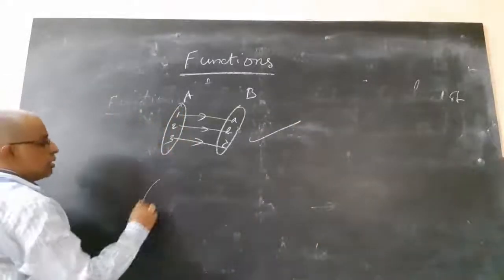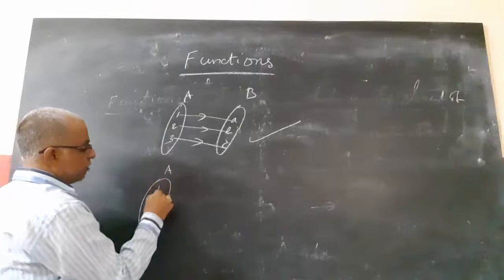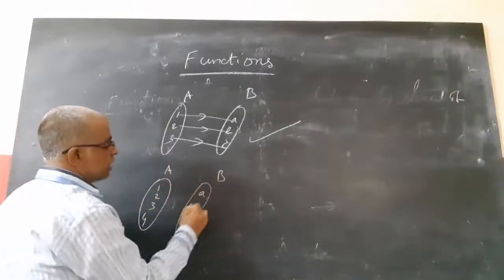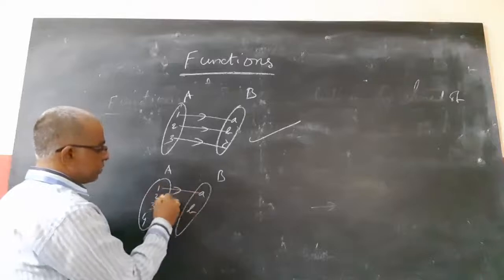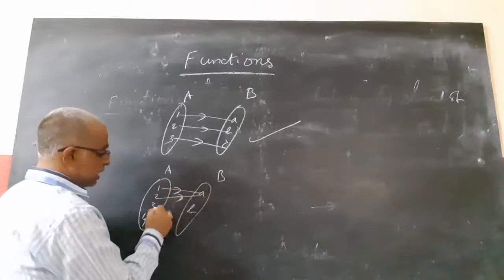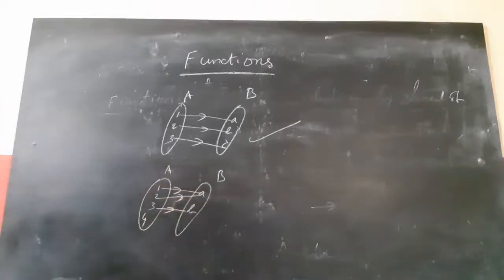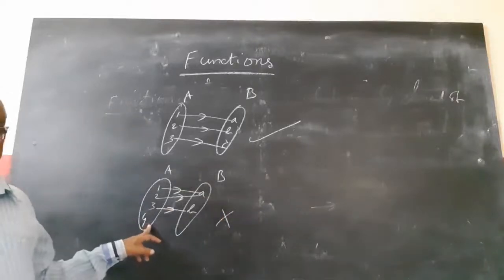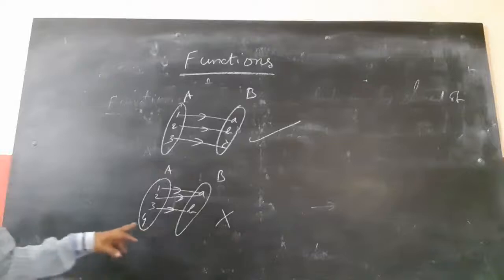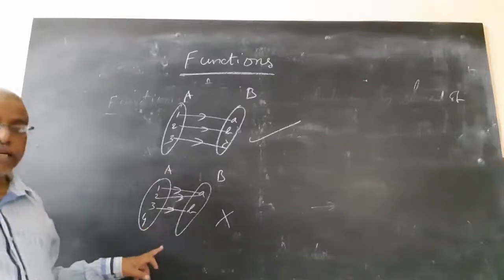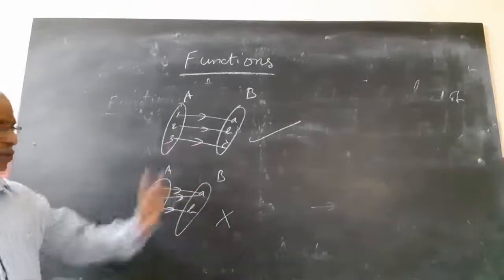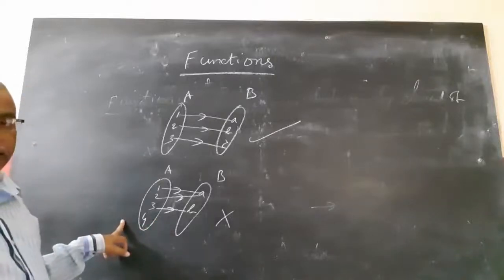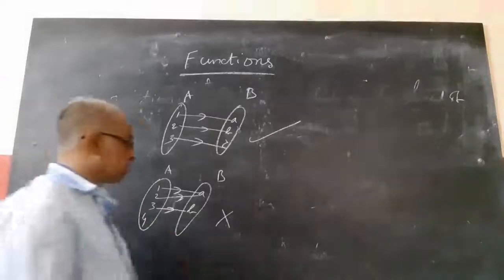For example, if it is like this, A: 1, 2, 3, 4, B: A, B. 1 is mapped to A, 2 is mapped to A, 3 is mapped to B. Now this is not a function because 4 is not mapped to any element in B. What I am saying, function means every element of A will have a unique image in B. So here 4 is not mapped to any element. So this is not a function.